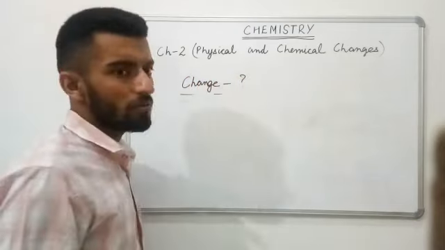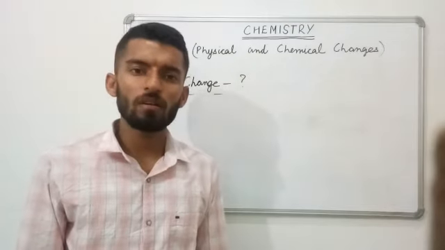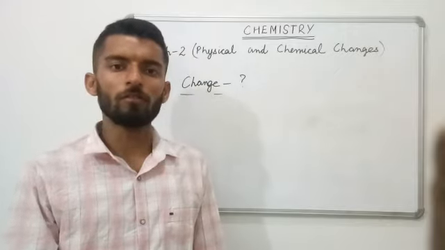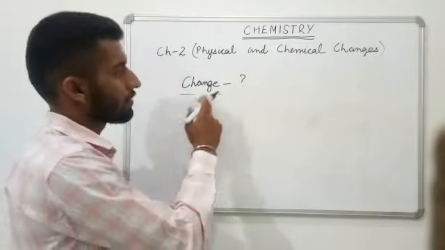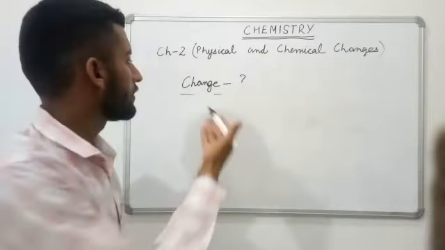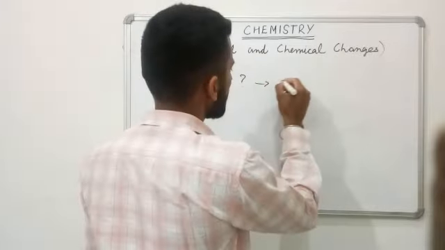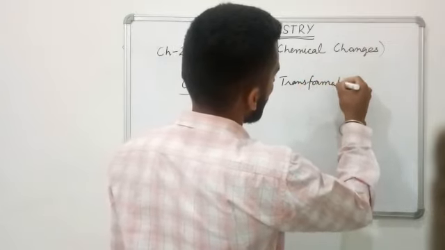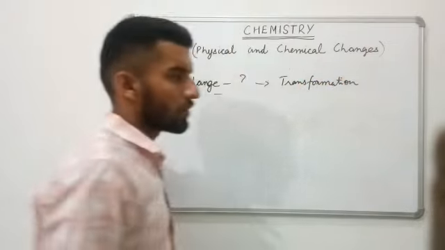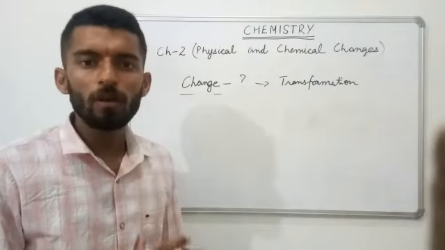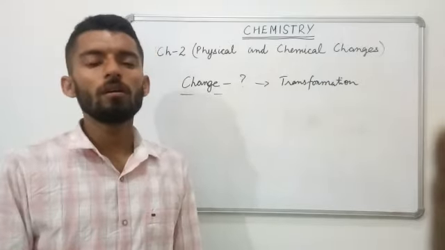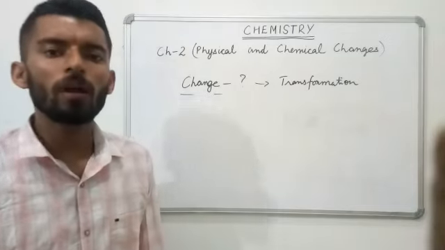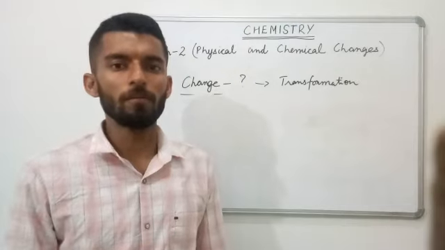In our previous chapter, we had discussed about different states of matter, the transformation of different states of matter from one form to another form. So that transformation from one form to another form, that is called change. Change means transformation of one form of a substance to another form. That change could be a permanent change or it could be a temporary change depending upon the nature of the substance and depending upon the conditions provided.